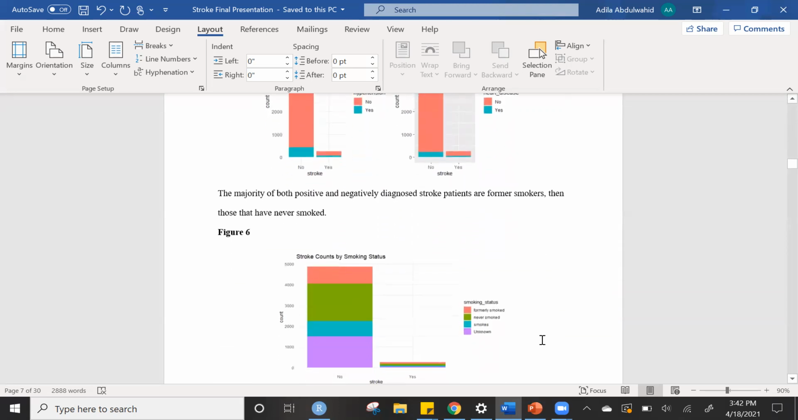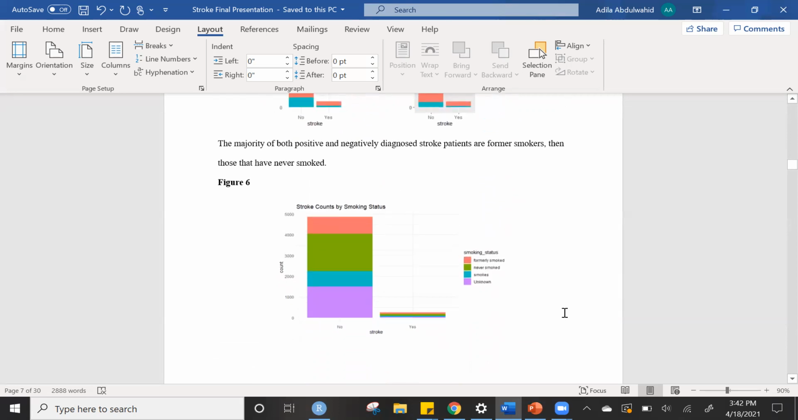Figure 6, I believe, is one of the more interesting insights that we can get, because if we look at the bar to the left, we notice that the vast majority of the patients are former smokers or current smokers, followed by never smoked and also unknown. Now, we decided to keep the unknown feature because the sample size is pretty considerable.